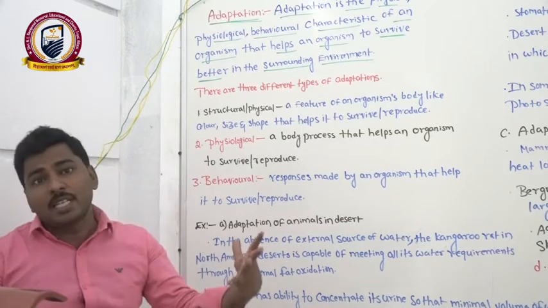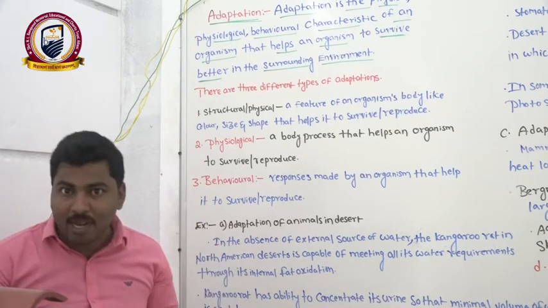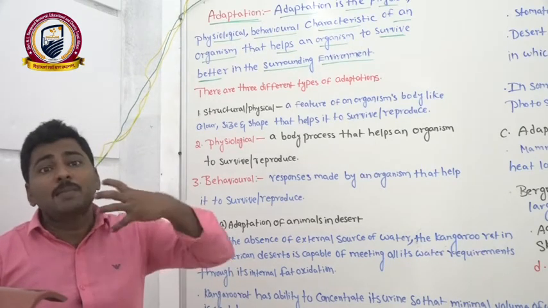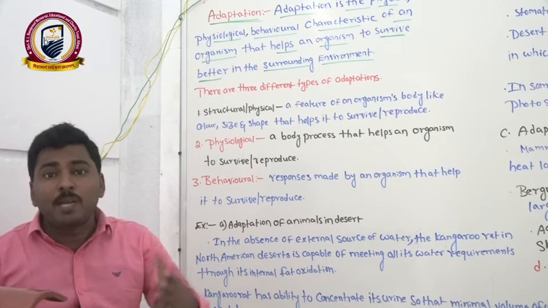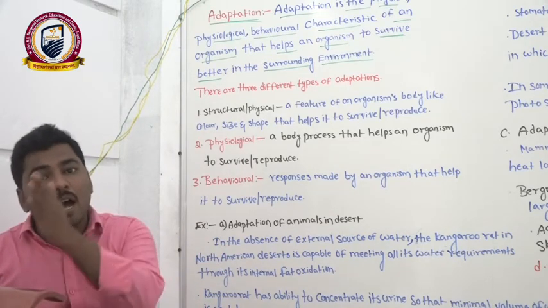The surrounding conditions may be harsh, with extreme cold or extreme heat. Even then, if the organism has an adaptation, it has the ability to survive in harsh conditions.